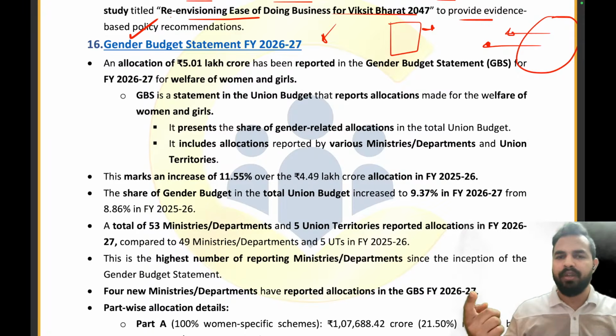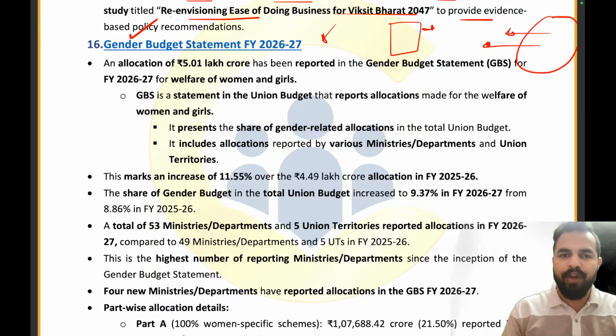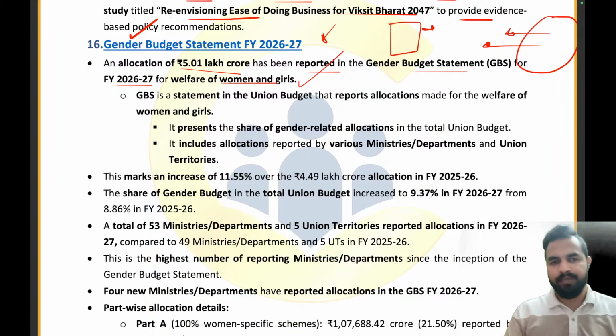What is the allocation, क्या हुआ, किस चीज के लिए किया गया, क्या परसेंटेज है, everything we will be covering in this particular article. So the allocation of 5.01 lakh crore has been reported in the gender budget statement for 26-27 for the welfare of women and girls. तो women and girls की welfare के लिए 5.01 लाख करोड़ का हमारे पास एक gender budget statement है for this year.